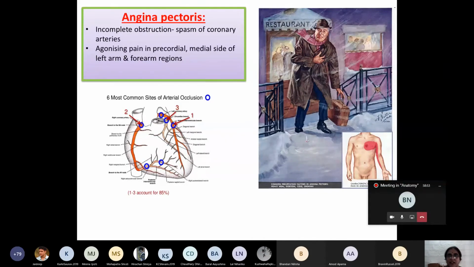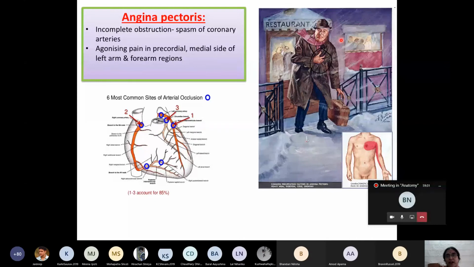Here you can see this individual has agonizing pain in the precordial region, the left part of the chest wall, and it may even radiate towards the medial side of the arm and forearm and hand on the left side. You can see in this picture the medial side of the arm, forearm, and left side of the hand. And sometimes it may also refer to the left side of the root of the neck and even to the jaw in angina pectoris.